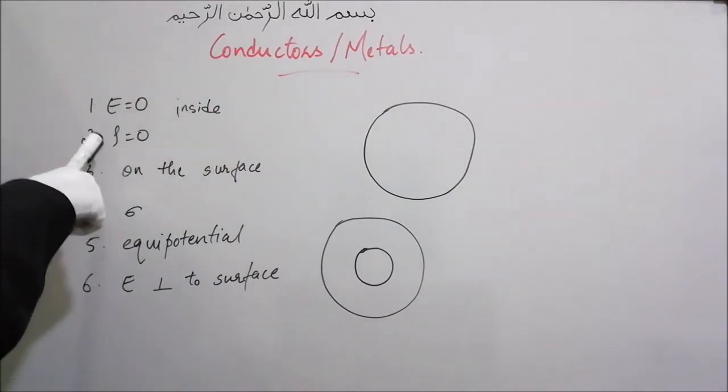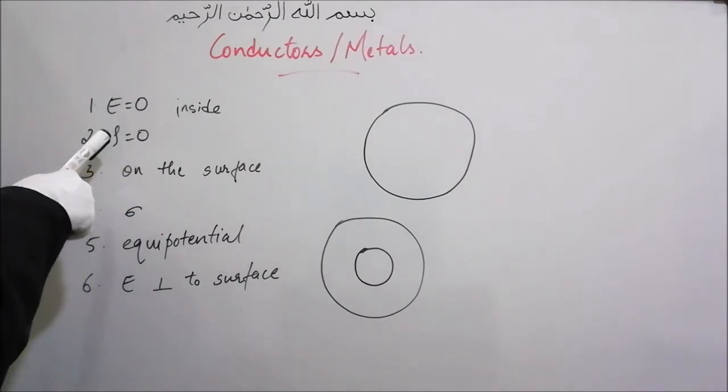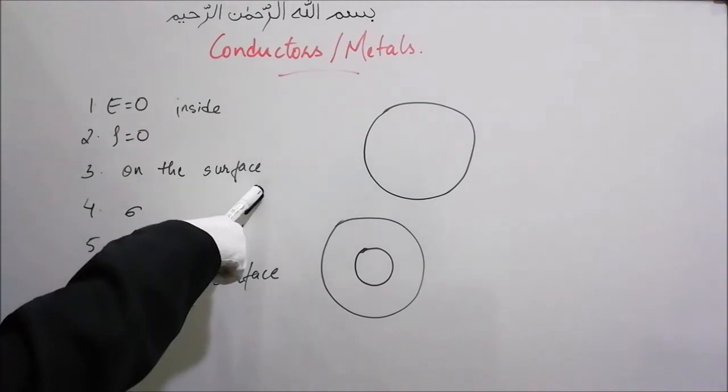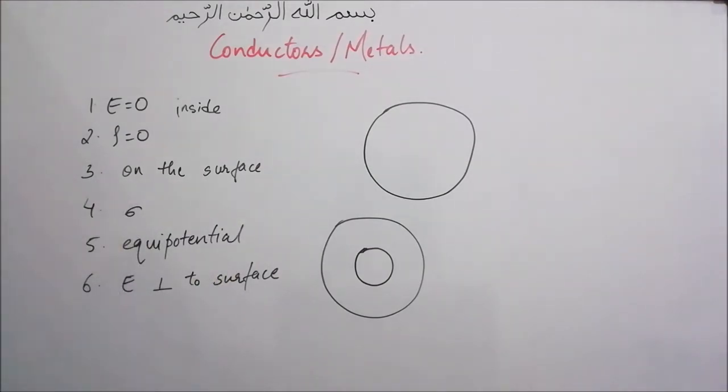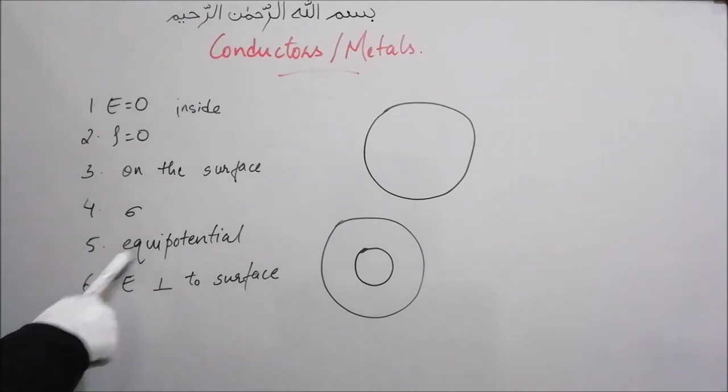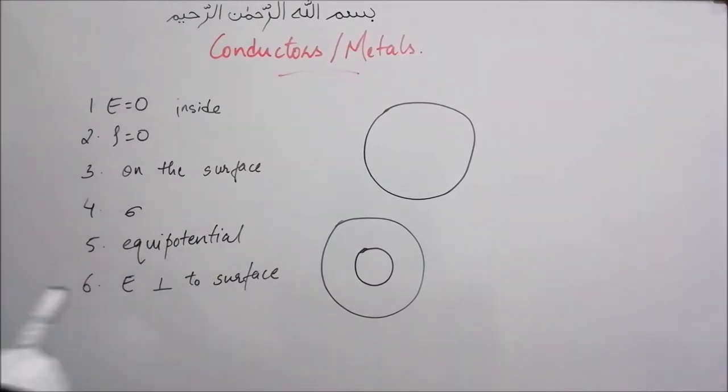Second, the charge density inside the conductor is zero. So any charge which is there will be residing on the surface. Therefore, the charges will be in the form of surface charge sigma. Conductors are equipotential surfaces and the electric field is perpendicular to the surface just outside the conductor.